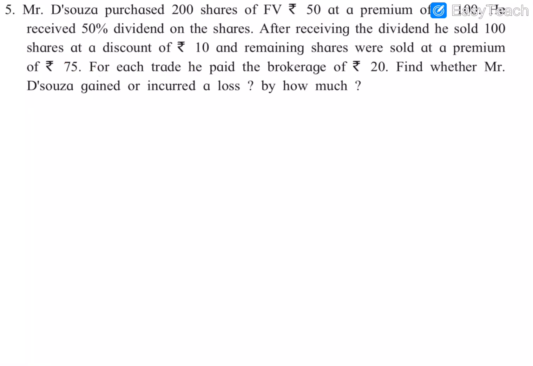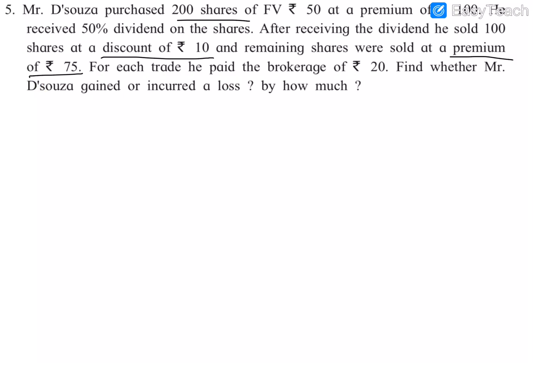So two trades happened here. First at a discount of rupees 10, and the second trade at a premium of rupees 75. So he purchased 200 shares together, and then he sold them in two lots: first 100 at a discount, then 100 at a premium. For each trade he paid a brokerage of rupees 20. Since he is selling the shares, we need to subtract the brokerage from the market value.